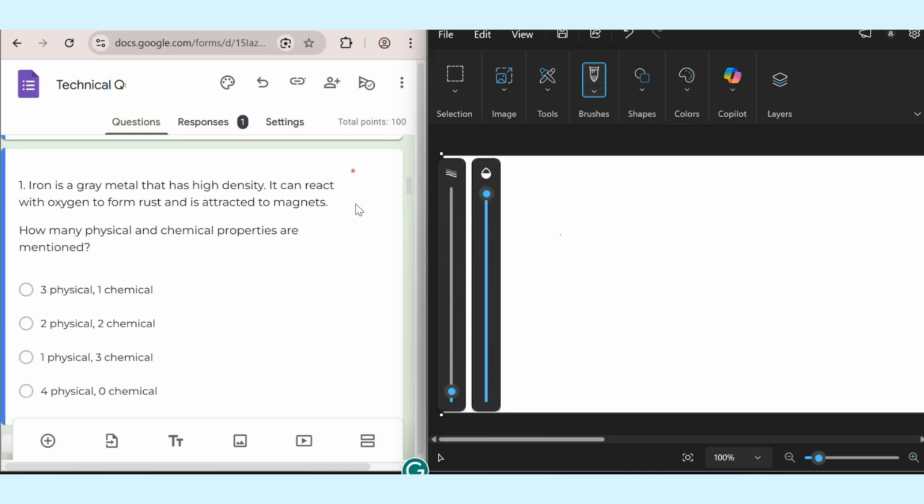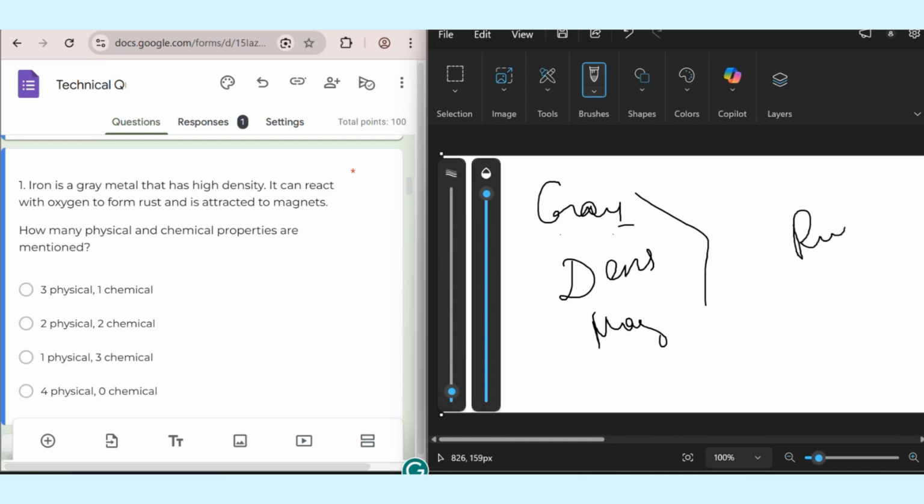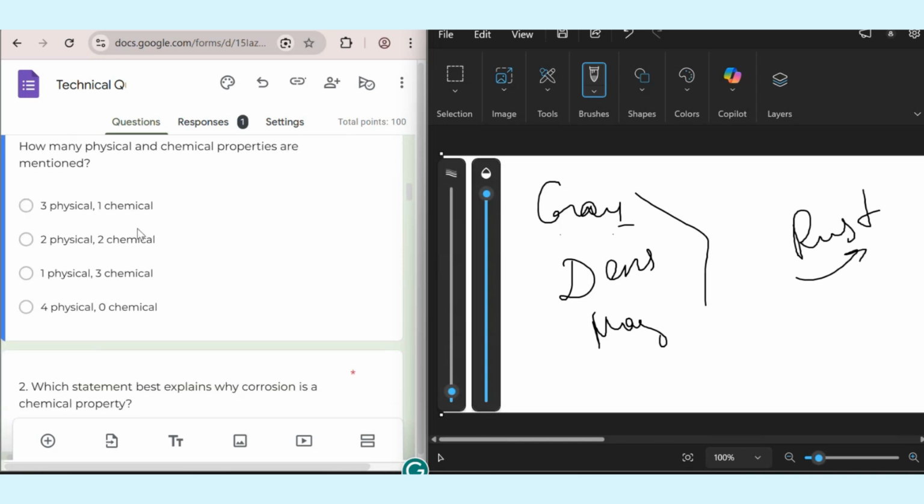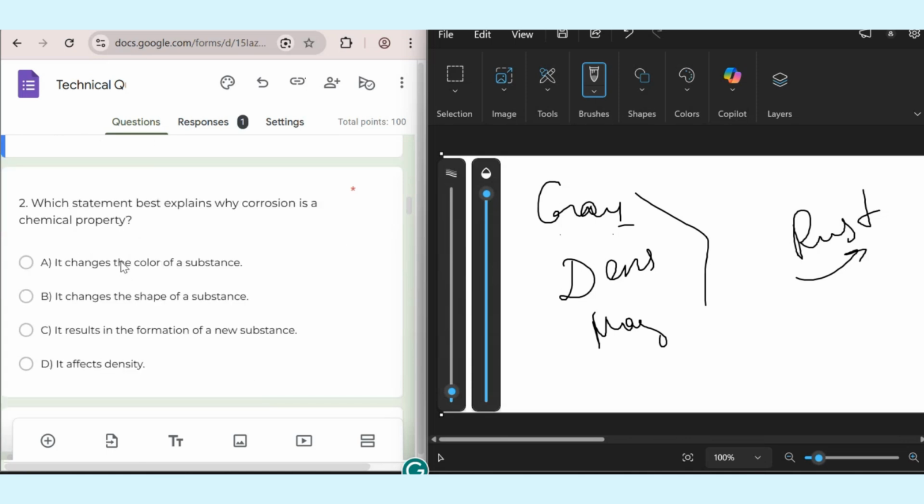Reactivity and acidity are chemical properties, but shape, color, melting point, etc., are physical properties. For iron, being gray, which represents its color, its density, and also being attracted to magnets are physical properties. They are three physical properties. But reacting with oxygen to form rust is a chemical process, because we form a new substance. So we have three physical properties and one chemical property. At the end, I will check the student's solution.